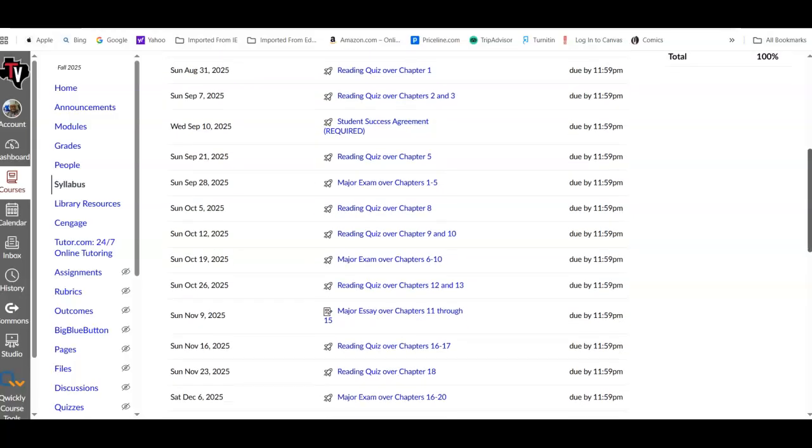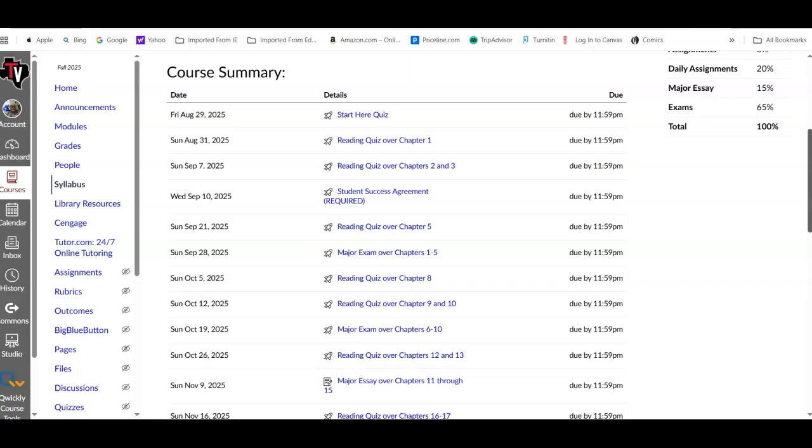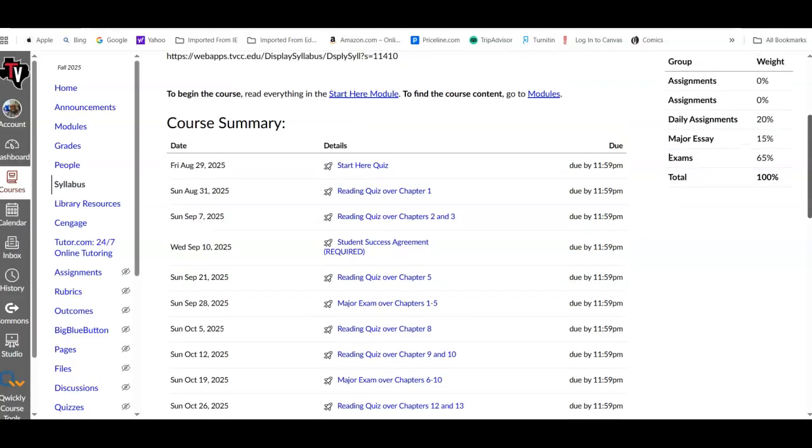And you'll see that each one is set up with a due date and also with a time that is due. You'll also see the breakdown, the daily assignments, which are the reading quizzes, 20% of your grade. You have the one major essay, it's for 15% of your grade. And then the 3 exams are 65% of your grade. So that's a very useful tab because it shows each one that you need to do.